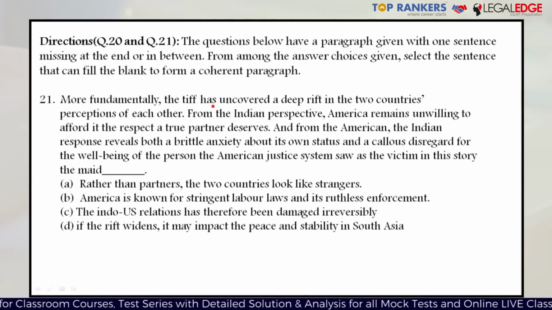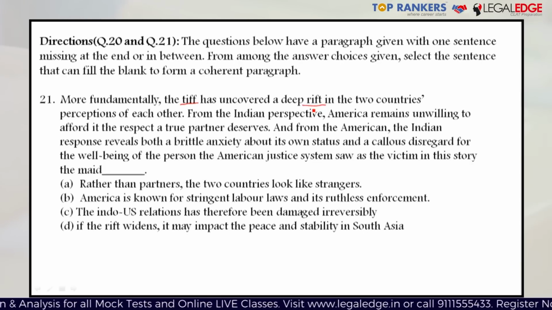More fundamentally, the tiff has uncovered a deep rift in the two countries' perceptions of each other. Here, tiff means a fight, a petty fight or a petty quarrel, especially between two friends. So, a quarrel has uncovered a deep rift. Rift here means a gap or a break of friendly relations. So, what has happened? The two countries must have fought over a petty thing, and it would have led to the understanding that they are not as friendly as they used to be. The tiff has uncovered a deep rift in the two countries' perception of each other.